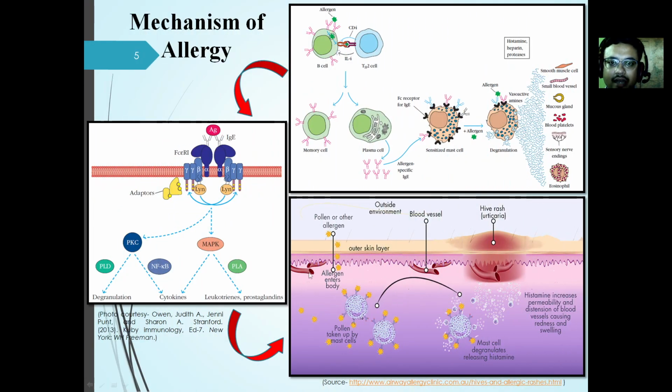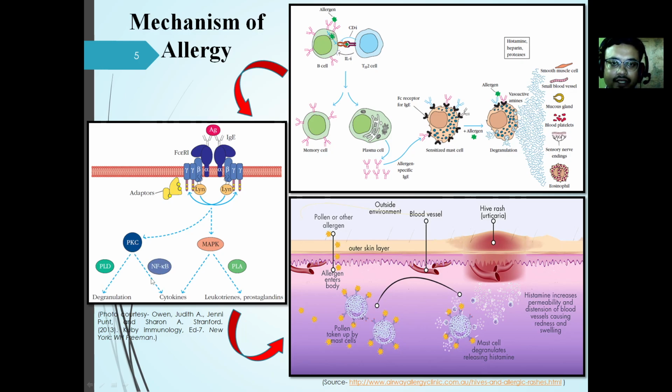So, how does the allergy take place? During the first exposure of the allergen, the Th2 cell stimulates the B cell to form an IgE secreting plasma cell. These secreted IgE molecules go on to bind with the FcεRI receptor present on the surface of the mast cells and the basophils. Then the second allergen exposure takes place, which leads to the cross-linking of the IgE molecules, which leads to the phosphorylation and activation of the tyrosine kinase Lyn, which then activates the protein kinase C. It then activates the downstream phospholipase D by phosphorylation, which causes the degranulation of the mast cell.